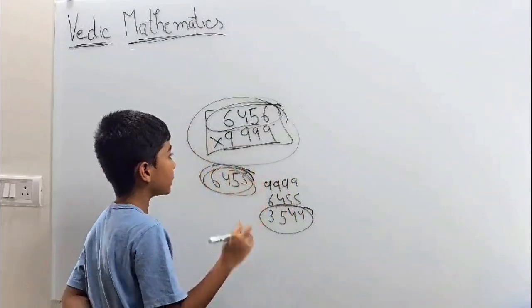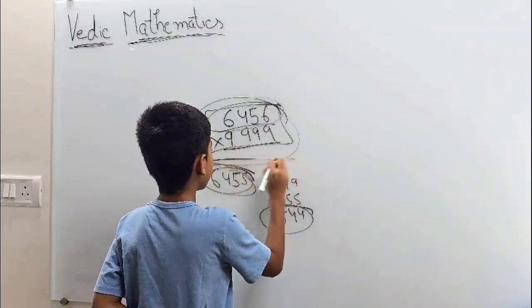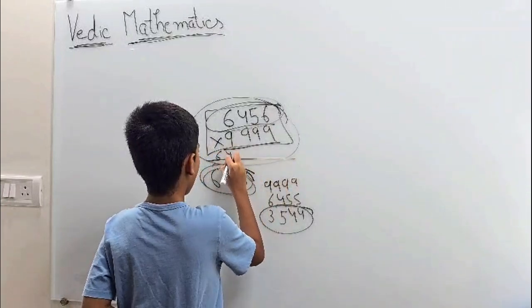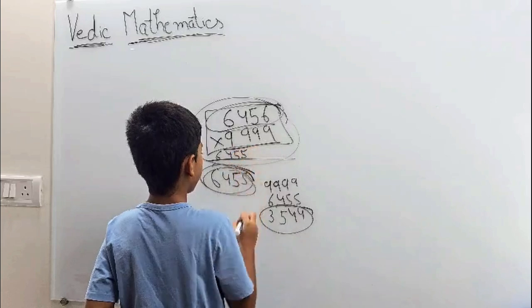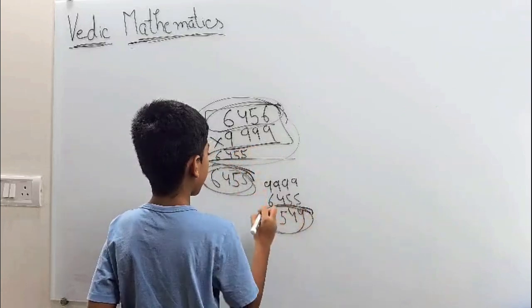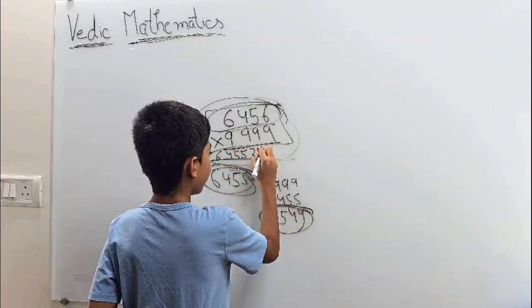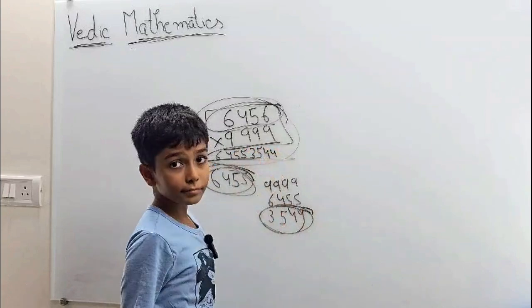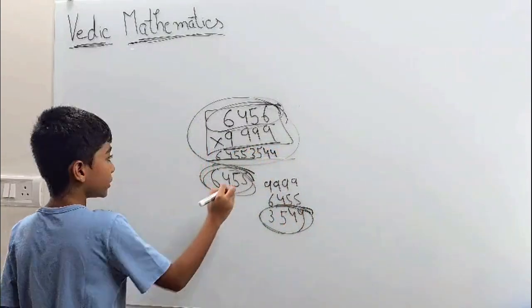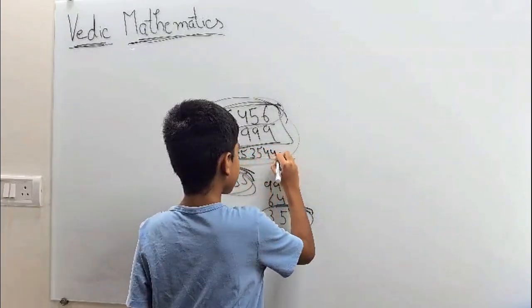Now we will put this at the end and this at the start. So the answer will be 6455 at the start, and this will be at the end: 3544.